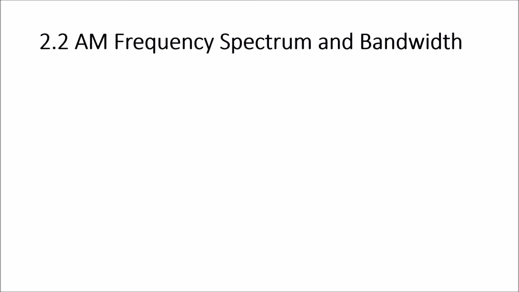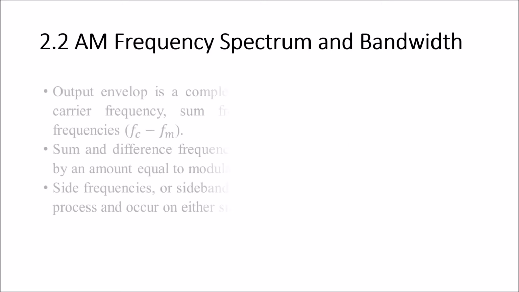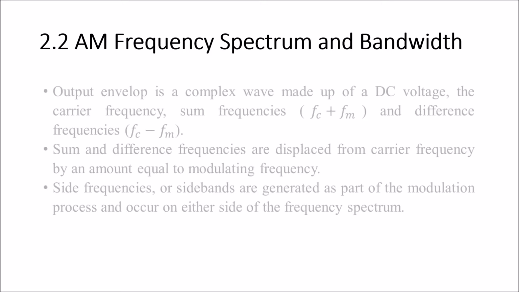The output envelope is a complex wave made up of a DC voltage, the carrier frequency, and the sum and difference frequencies. Second, the sum and difference frequencies are displaced from the carrier frequency by an amount equal to the modulating frequency. Next, sub-frequencies or sidebands are generated as part of the modulation process and occur on either side of the frequency spectrum. This is the frequency spectrum of an AM double sideband full carrier wave.